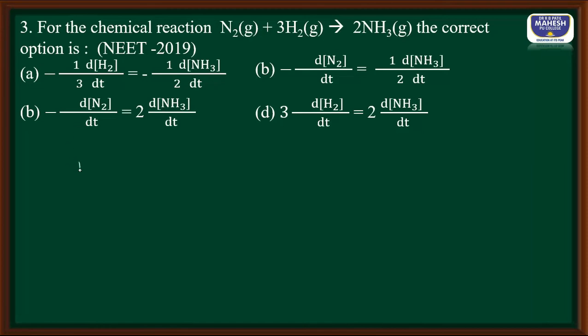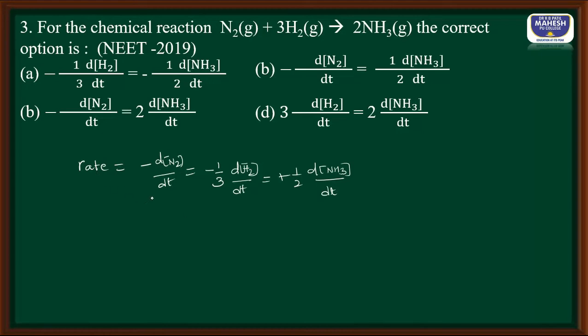Let us write rate is equal to decrease in molar concentration of nitrogen divided by dt, that is equal to, stoichiometric coefficient should be taken reciprocal, that is minus 1 by 3 change in molar concentration of hydrogen divided by dt, that is equal to plus 1 by 2 change in molar concentration of ammonia. Here plus sign indicates increase in the concentration of ammonia with time. So this is the relation we have.